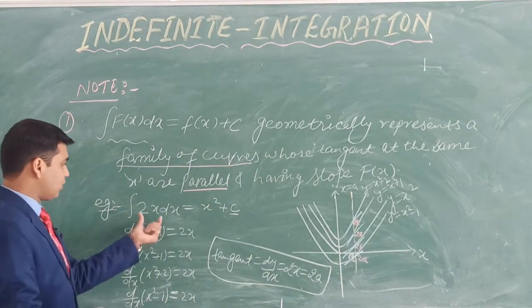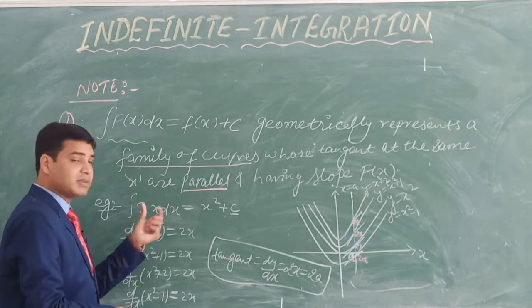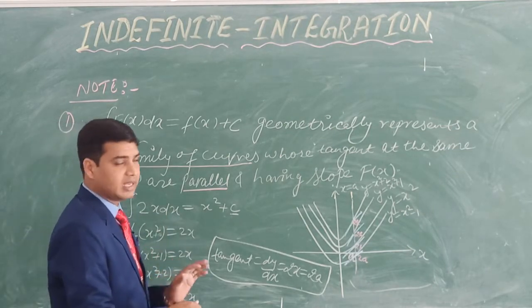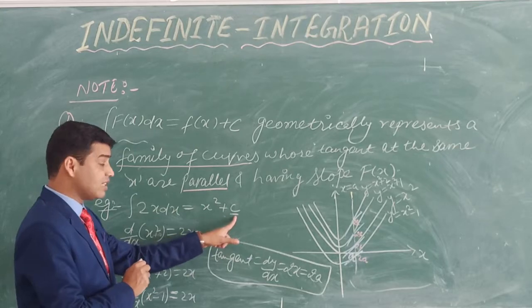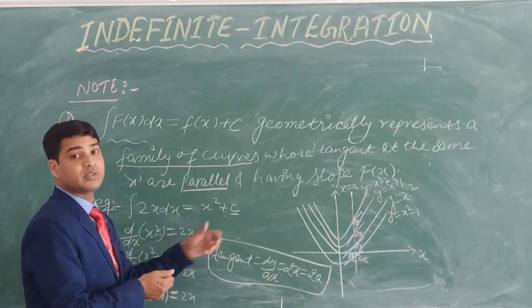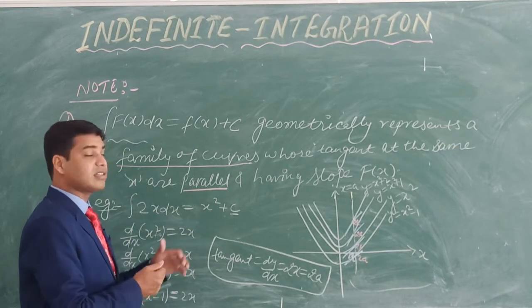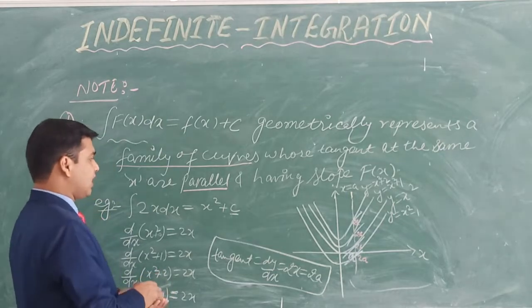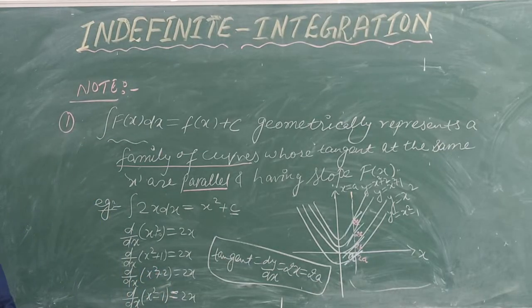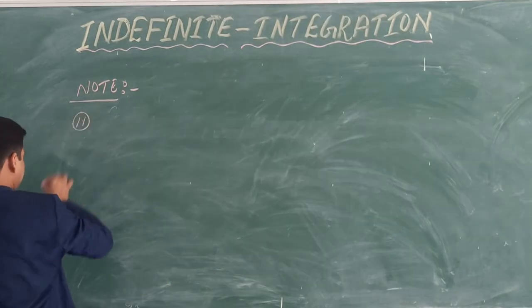It means that for the integration of 2x dx, if someone asks you what the graph of this is, you can't just say x square. It represents a family of curves. Why? Because this c is a constant, so it will take different values. It can take 1000, 500, 10, 9, anything. Okay, point number 2.